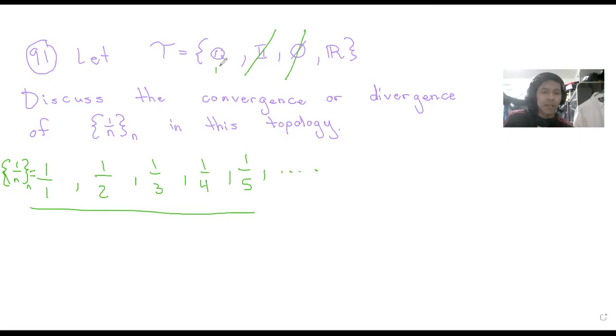So now the rationals and the real numbers contain this sequence. So this sequence converges to these two.